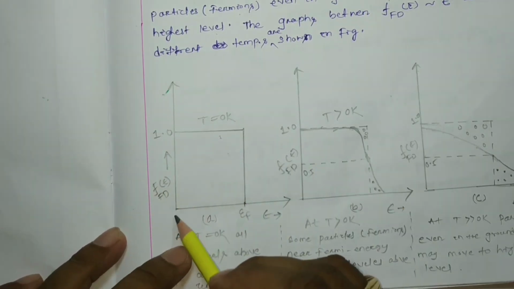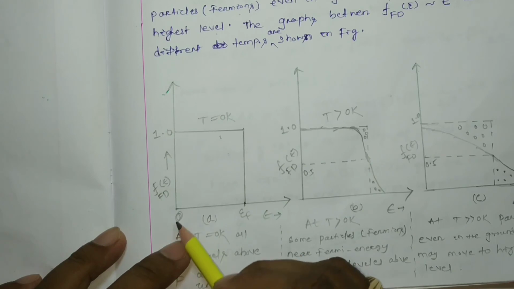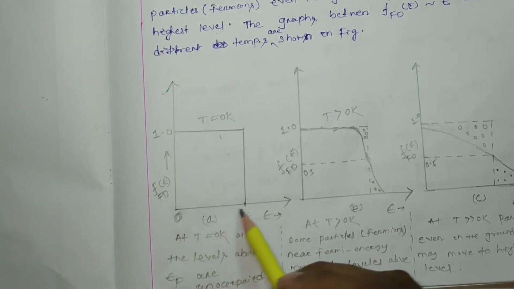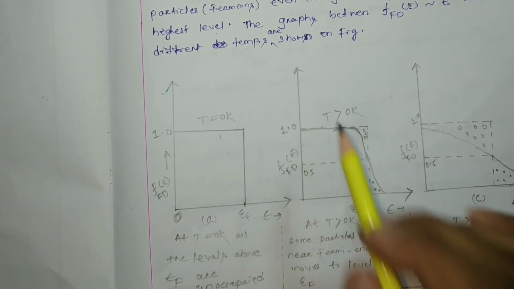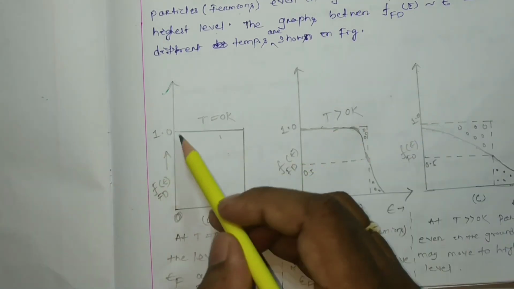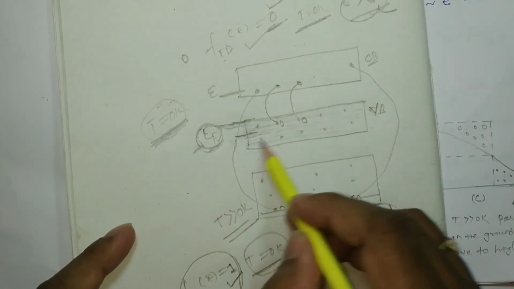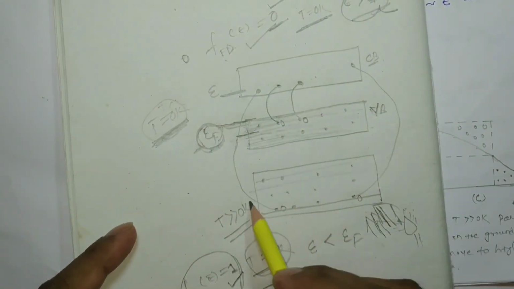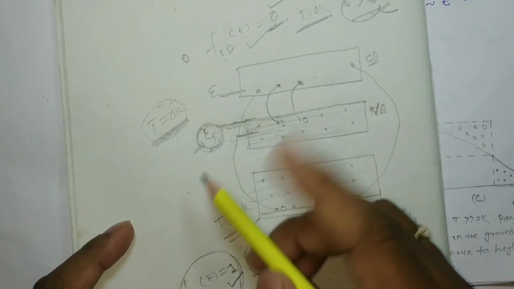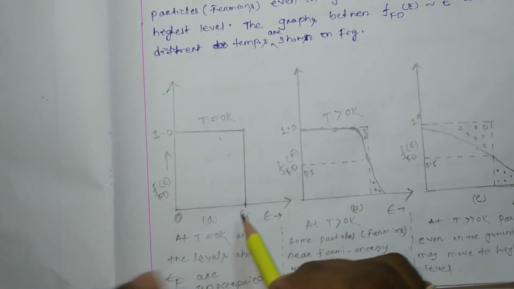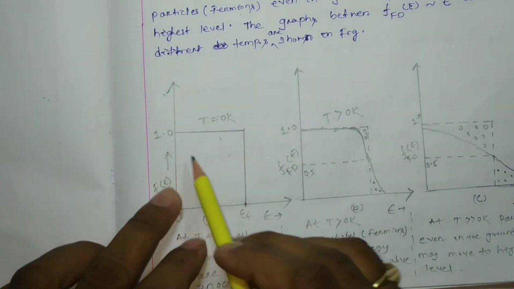From the ground state up to the Fermi energy level, all the energy states are filled with electrons. That means the probability of finding an electron at each energy level is 1, or 100%. Hence from 0 to epsilon F, the value is 1.